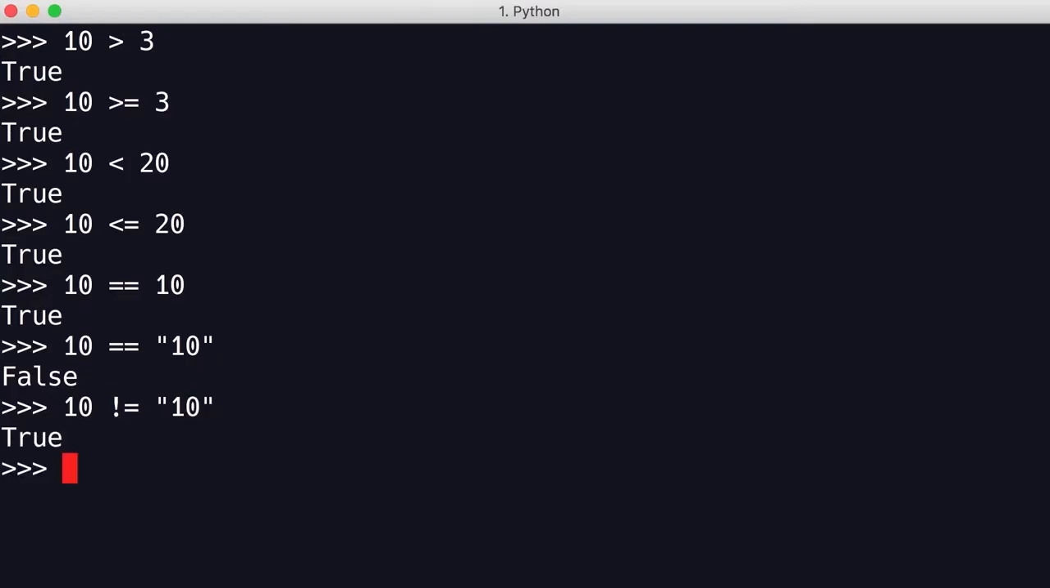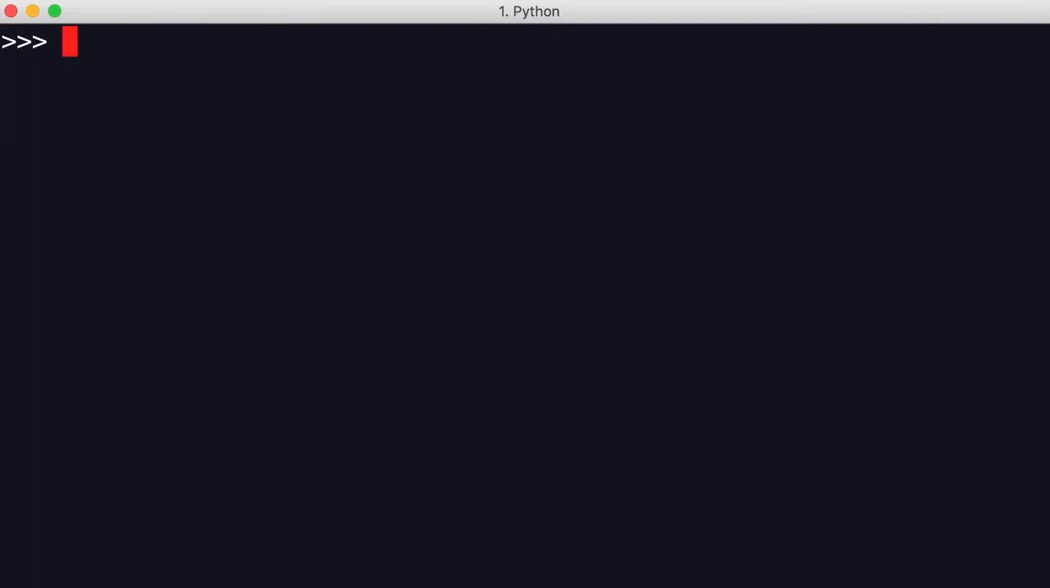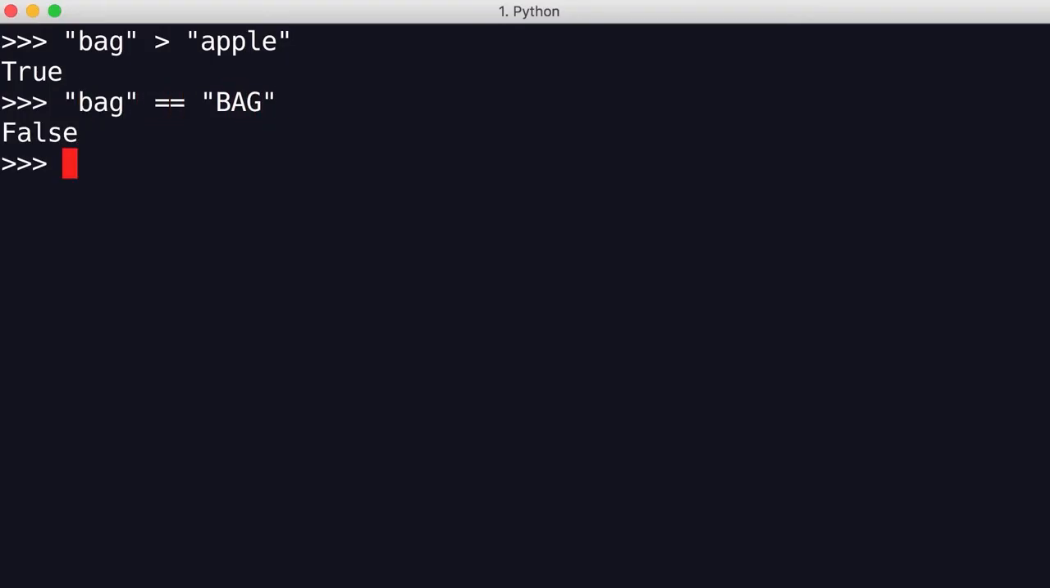Beautiful. We can also use these comparison operators with strings. Let me show you. So we can check to see if "bag" is greater than "apple". We get true, because when we sort these two words, "bag" comes after, so it's considered greater. Now what about this one? "bag" equals "Bag" with a capital B. We get false.